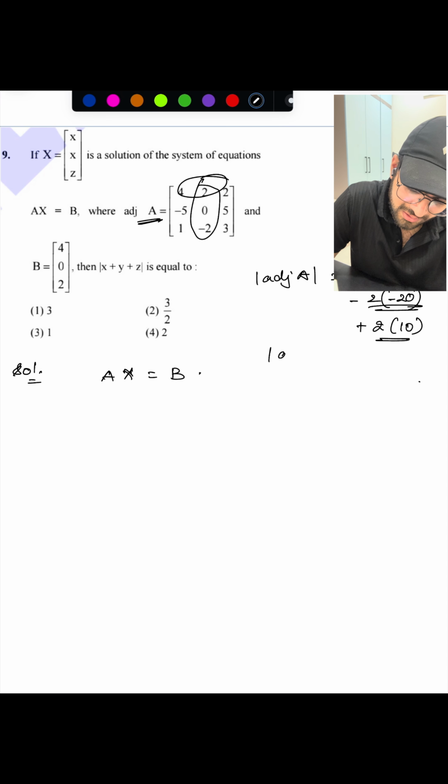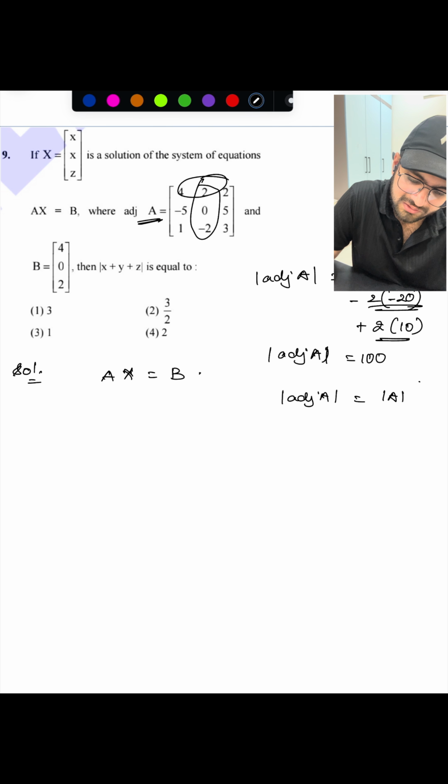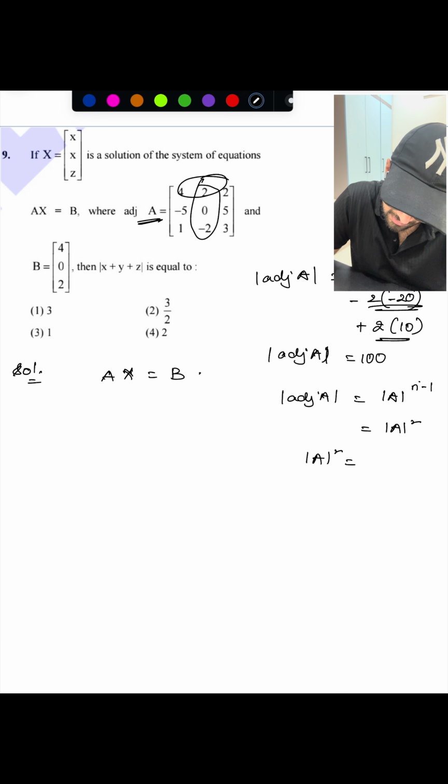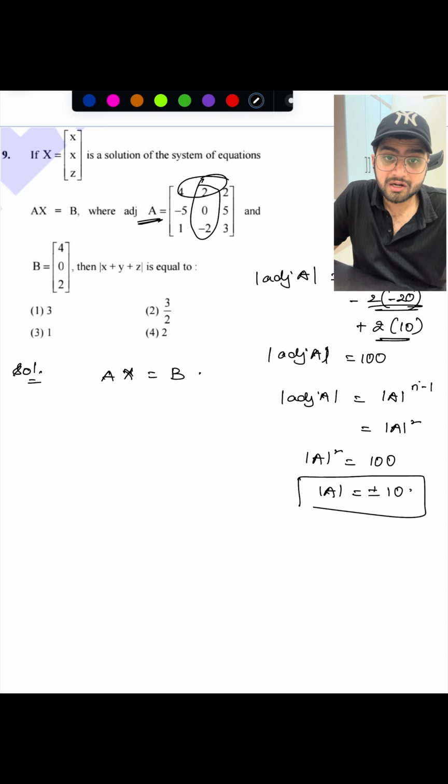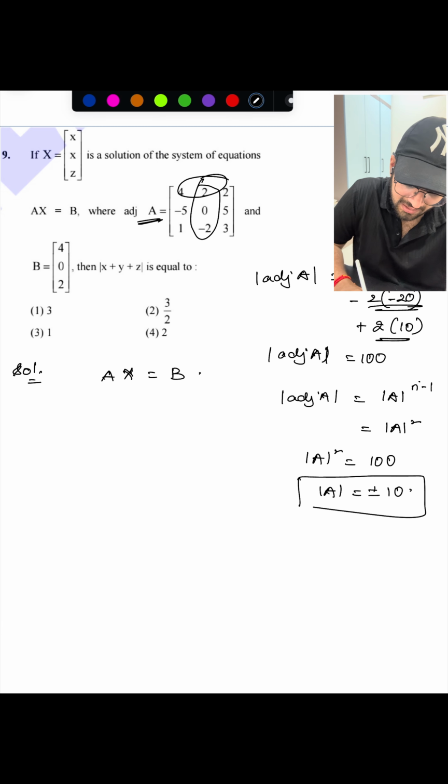So det of adjoint A is 100. And we already know det of adjoint A is nothing but det A whole power n minus 1, where n is the order of the matrix. So that is det A square. So det A square equals 100. So det A will be plus or minus 10. So we know the determinant, and det of A is non-zero, so we can say A inverse exists, right?